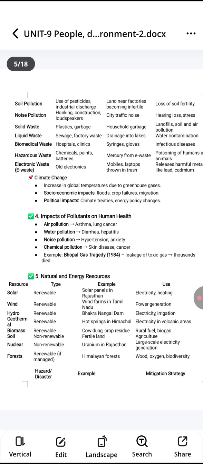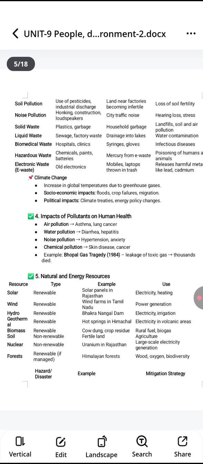Next we have noise pollution, because of that anxiety is there. Next we have chemical pollution, because of which people have to face skin diseases as well as cancer. For example the Bhopal gas tragedy in 1984, which was because of a leakage of toxic gas, and because of this thousands of people died at that time.